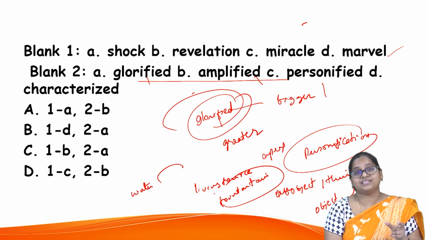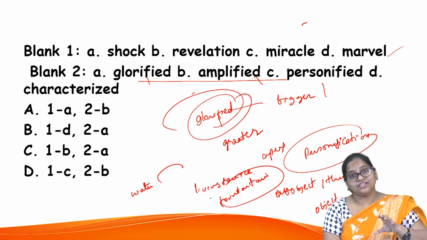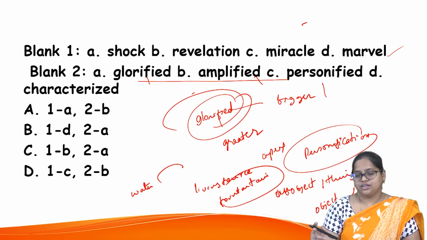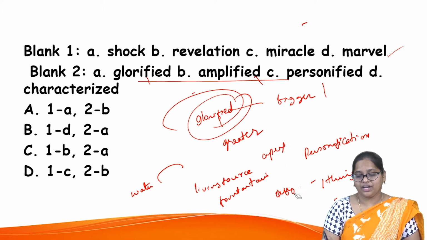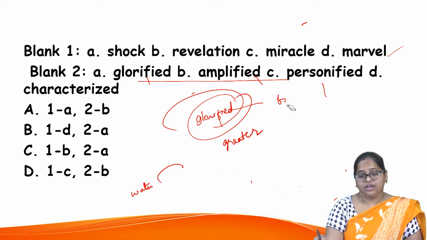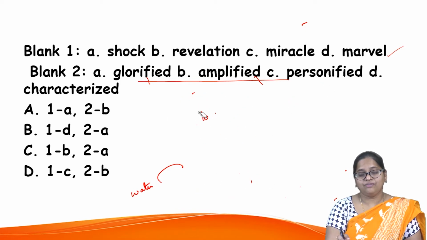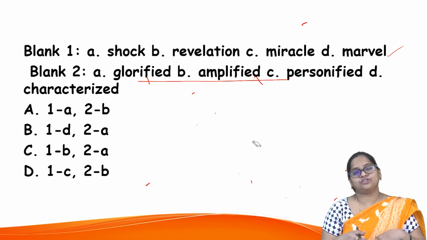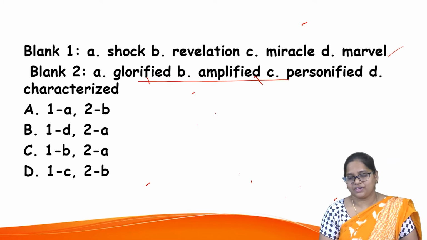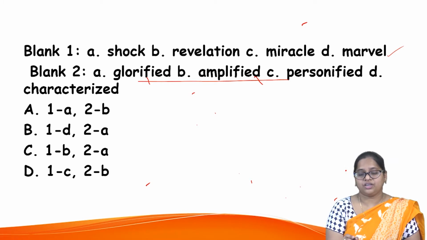I use it as some kind of image, and I try to compare water with that. So when I take objects and things which are not alive, what I'm doing is personifying it, treating it as an example of something. So that is called personification. You have to understand every word very closely so that you will be able to decide on the option.